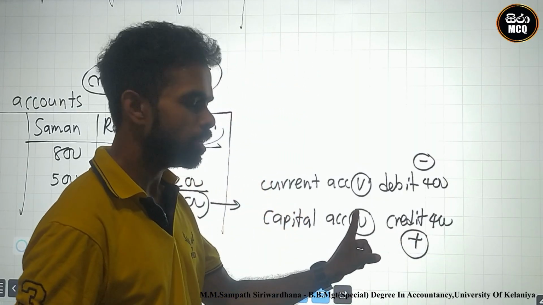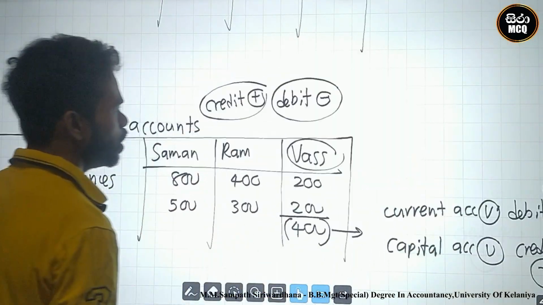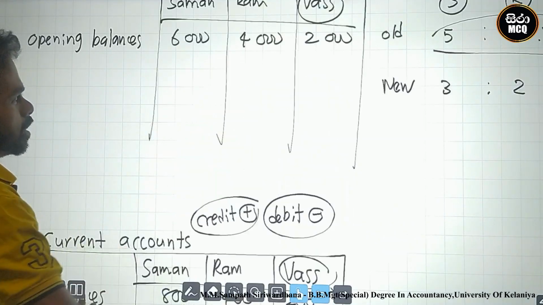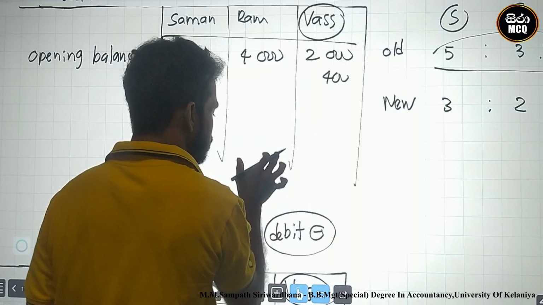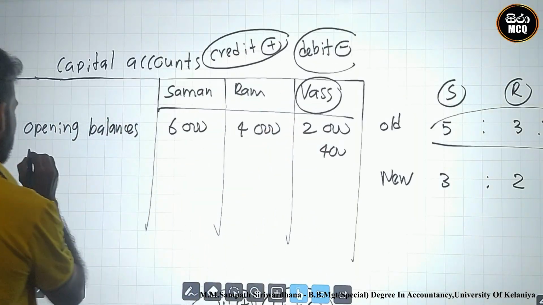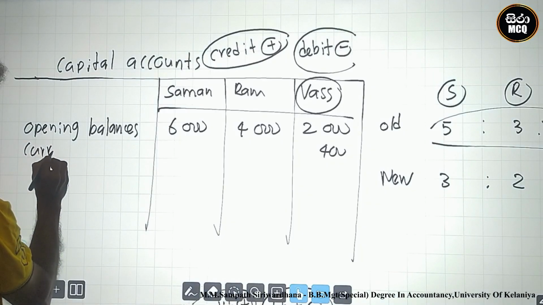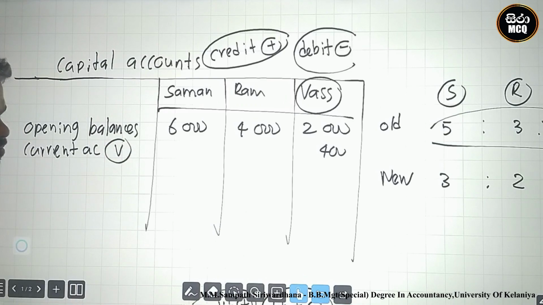Why? Capital accounts are credit balances. Therefore, you must add this 400 to capital accounts. Capital accounts 400, this is a credit. This is the credit side, you must add this. This is the current account of VAS. Okay.